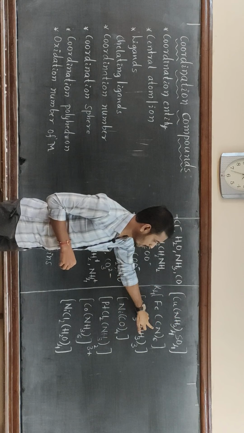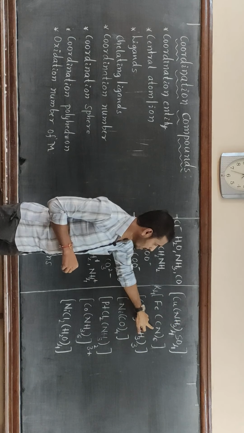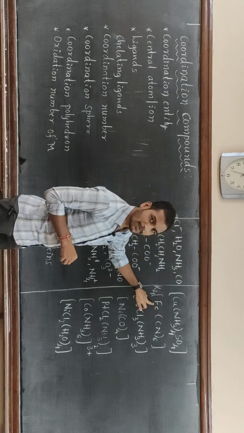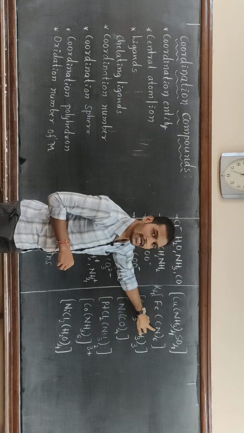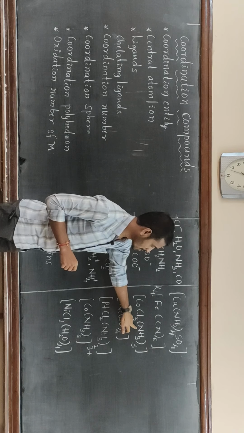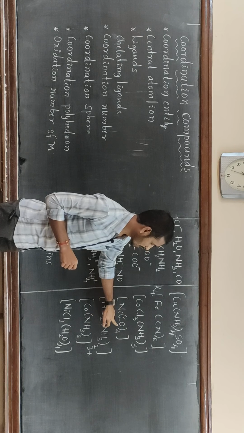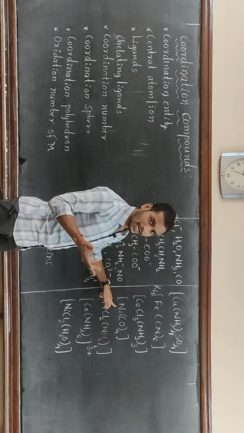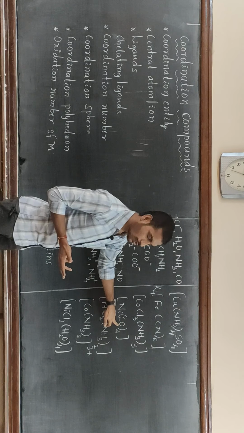Next, in cyanide, nitrogen again donates a pair of electrons to the central metal atom, and this becomes the donor atom or donor site. In carbon monoxide, the oxygen can donate a pair of electrons and acts as a donor atom.